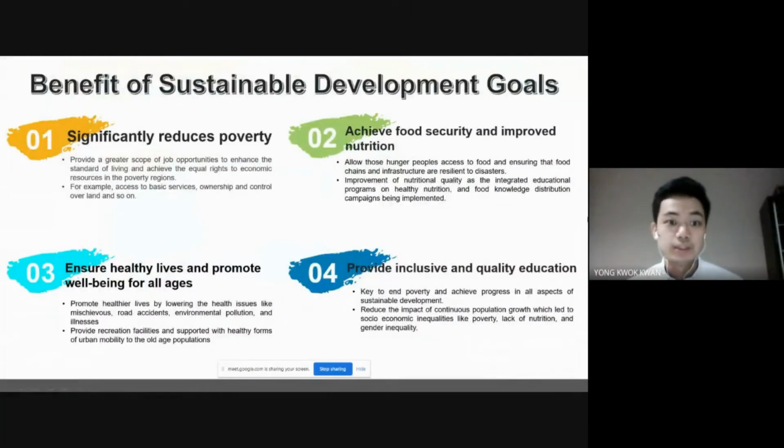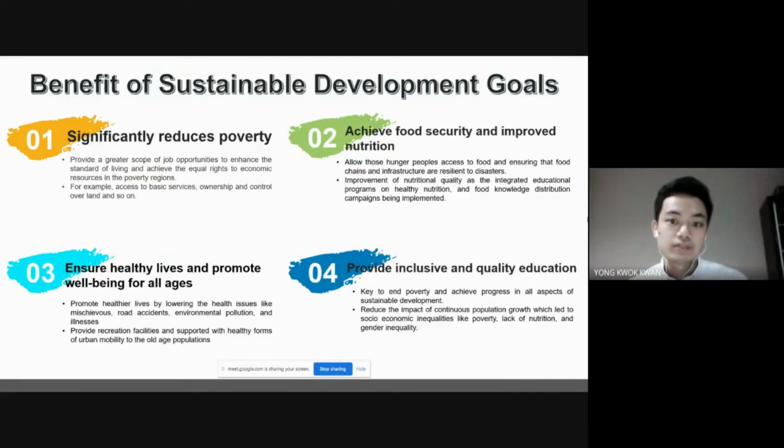So that's all. Next are the benefits of the Sustainable Development Goals. The first benefit is significantly reduced poverty. By implementing the Sustainable Development Goals, it will provide a greater scope of job opportunities to enhance the standard of living and achieve equal rights to economic resources in poverty regions. For example, access to basic services, ownership and control over land and so on.